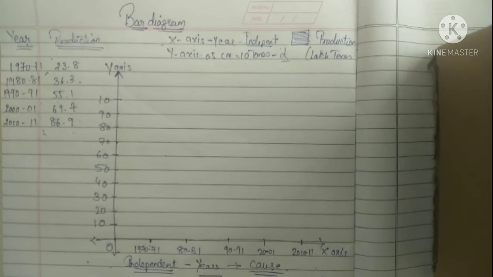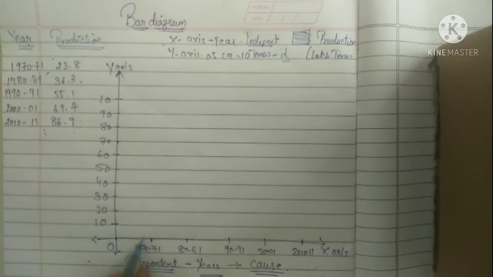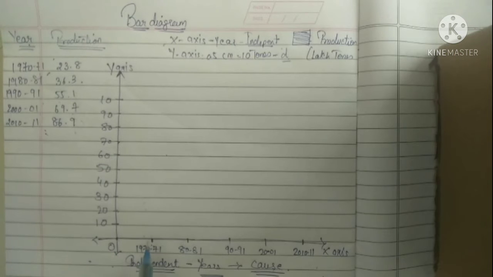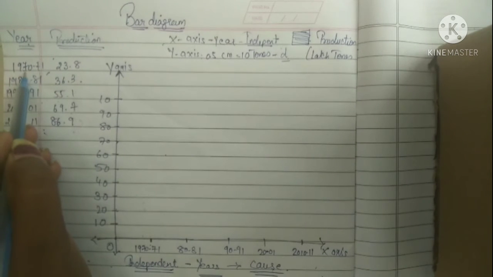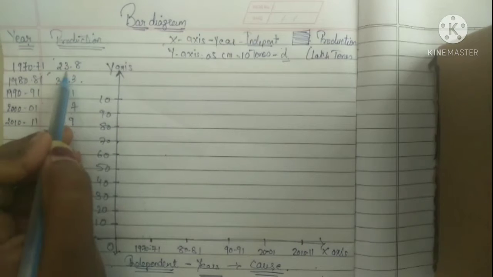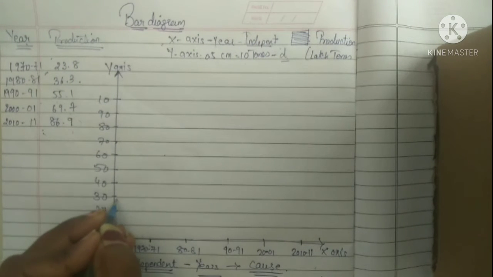So now we have to use the scale and the measurement. But here I am using the portion as per my knowledge and experience, I am going to point it out, but you have to use the scale and use it in a very proper manner. For the year first 70 to 71 it is 23.8. So here if you are seeing, we have to go from 30 to 30.